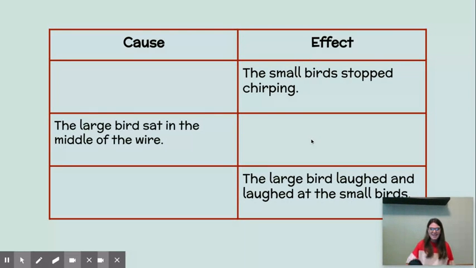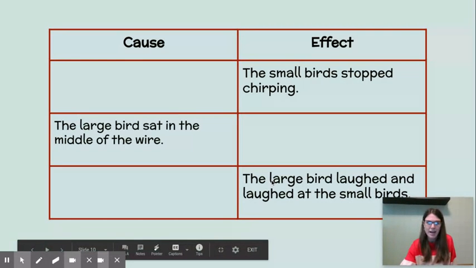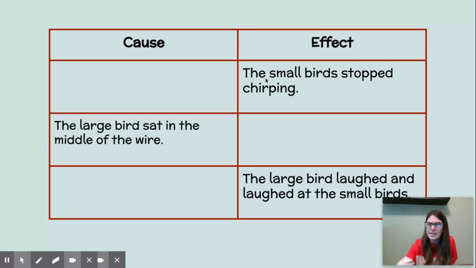So let's practice a little bit. You guys are going to get to do this on your own later with the book that you're reading, and I'll talk to you a little bit more about that. But let's go ahead and practice. Okay, so let's look at our effect. That's what we have first. Will you read this out loud with me?